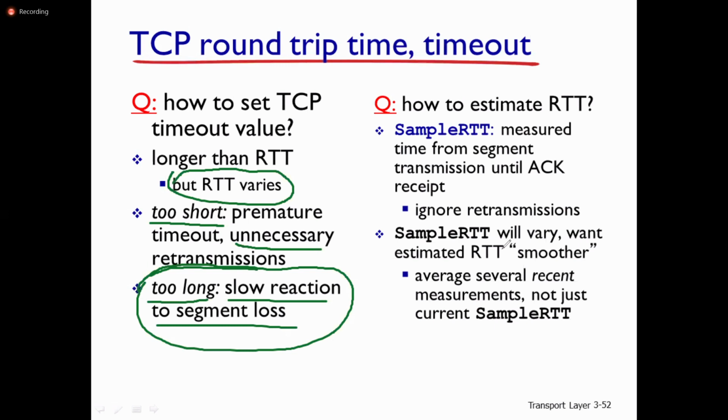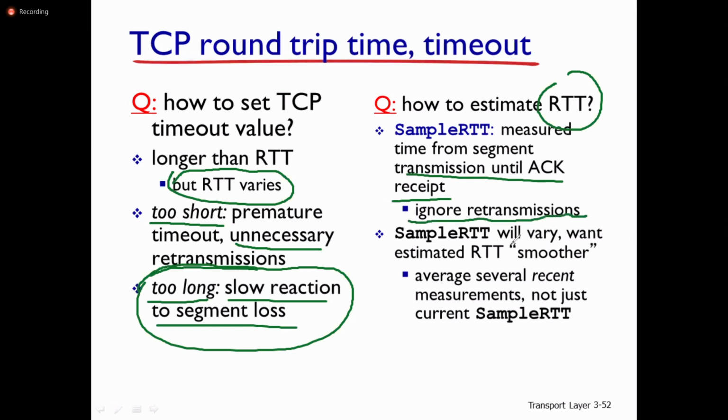How to estimate the round trip time? Sample RTT is the measured time from segment transmission until acknowledgement receipt at the sender side. We need to ignore the retransmissions in TCP usually.